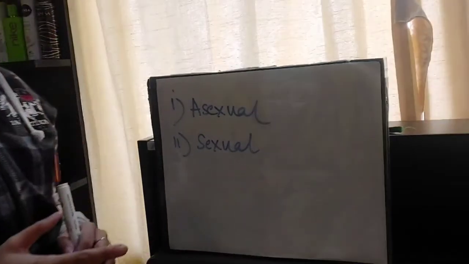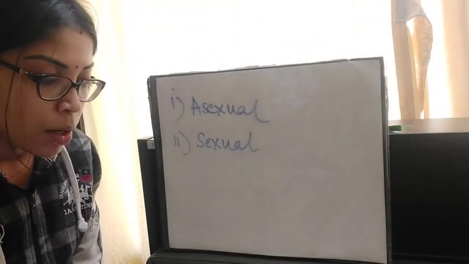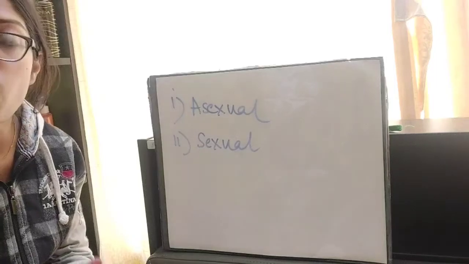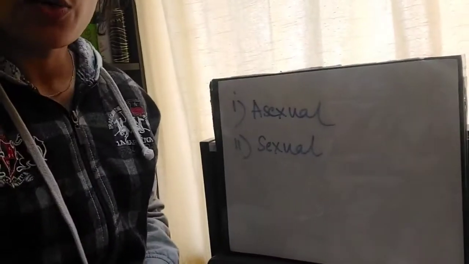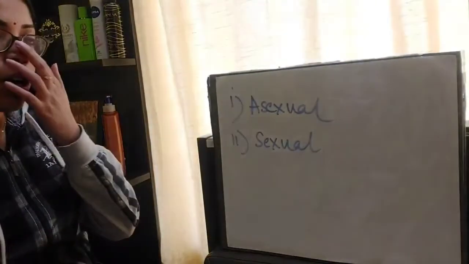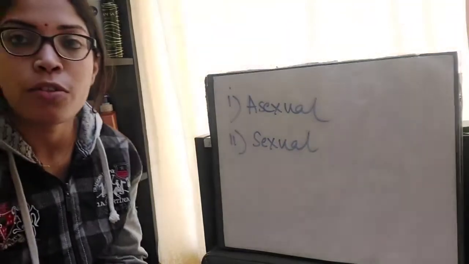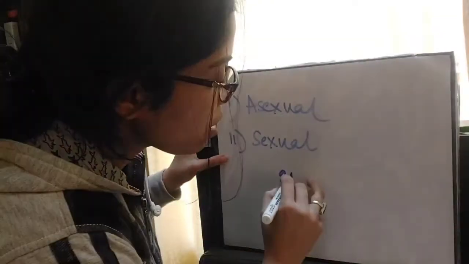Now what is asexual reproduction? The production of new offspring, new progeny, from a single parent only. Only one parent will be involved, and there will be no presence or fusion of the sex cells or the gametes. Okay, I hope you know what gametes are.